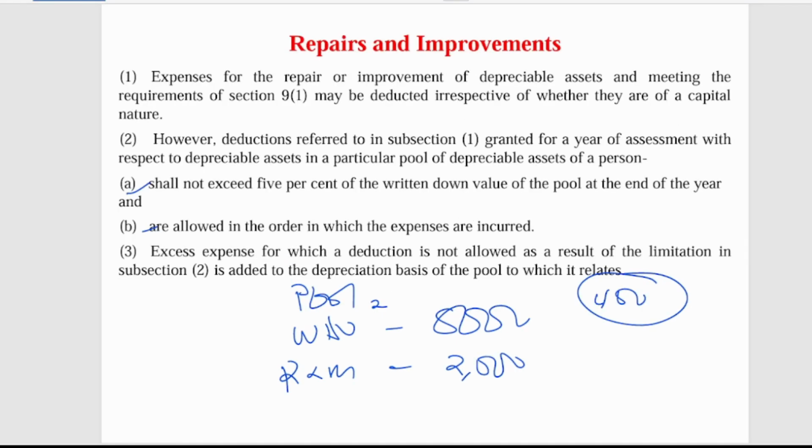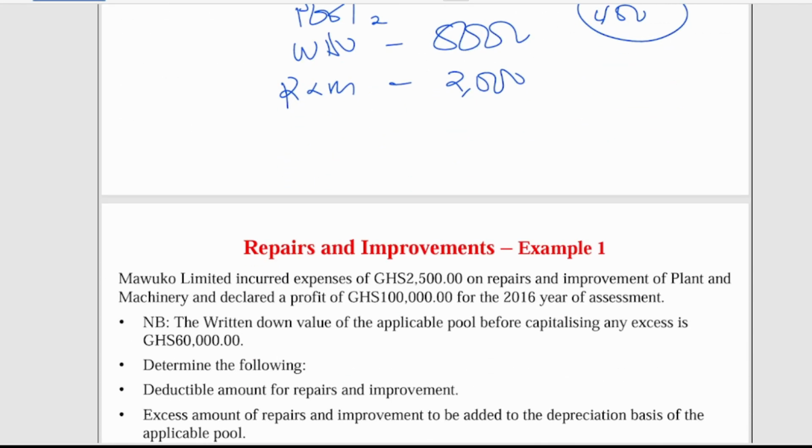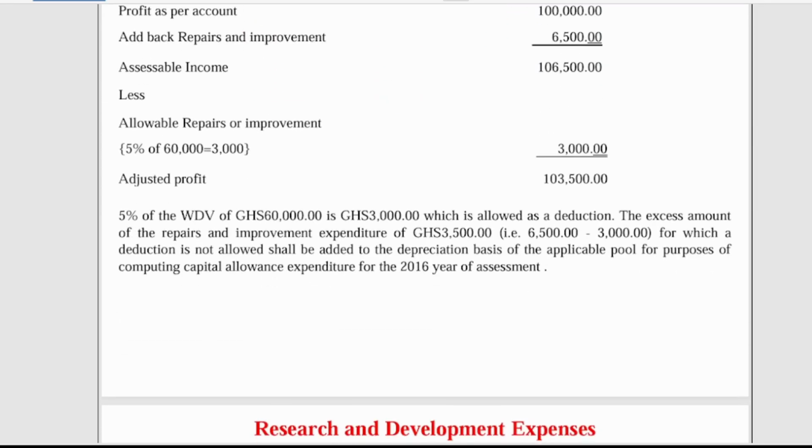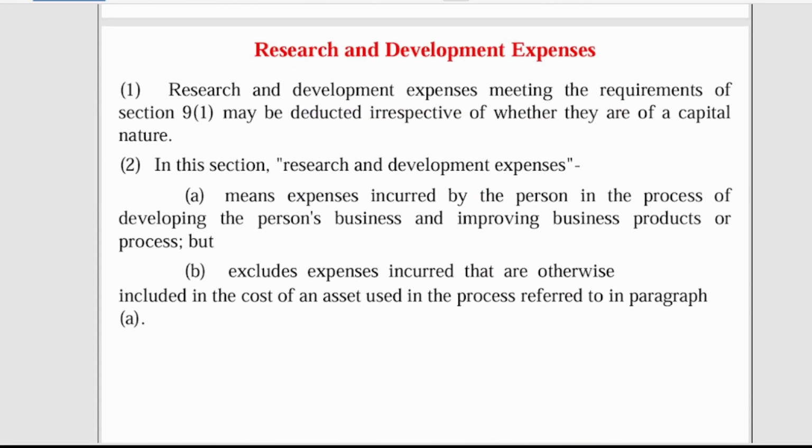So when you treat the 400 as an expense, the difference, which is 1,600, shall be added to the pool as additions. When I'm treating capital allowance, I'll add more things and say more in regards to that, and I'll solve more questions. So in this video, I'm just doing the theoretical aspect. When we get to the calculations, I'll solve a full question under repairs and maintenance. Then I'll solve a full question with you under business income.